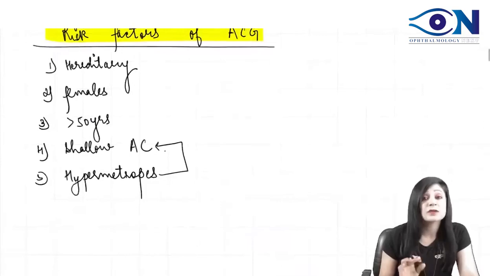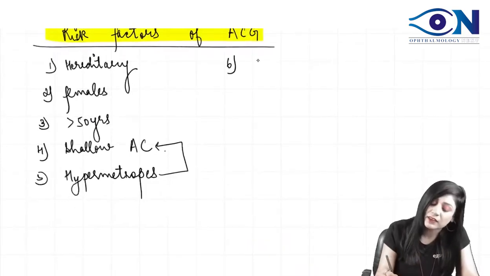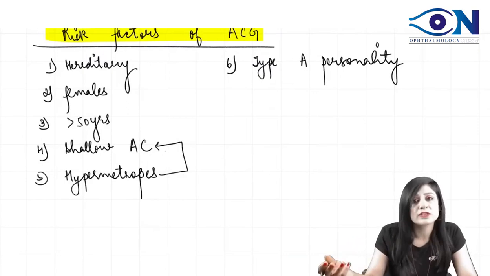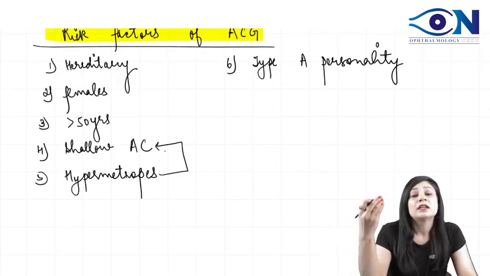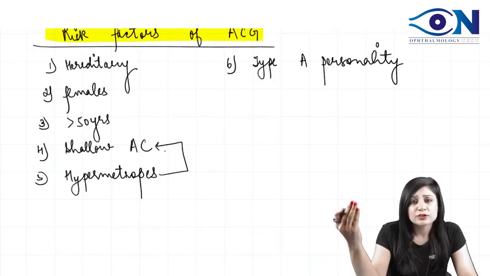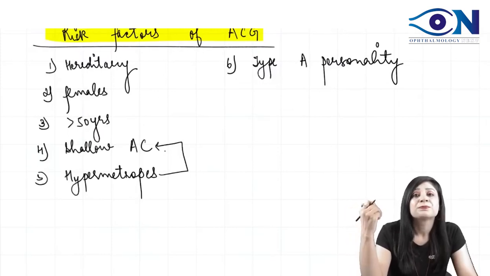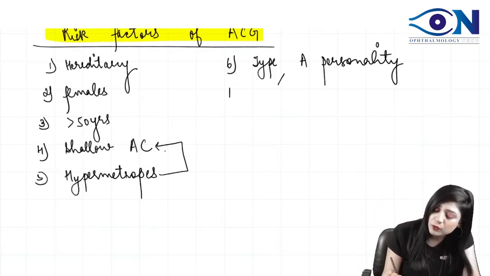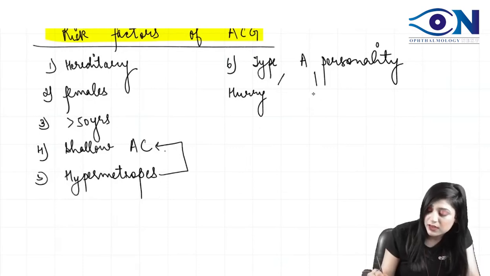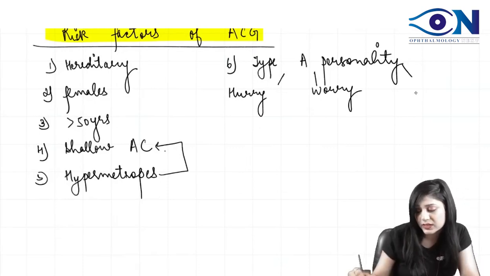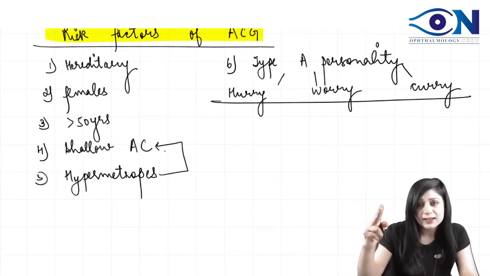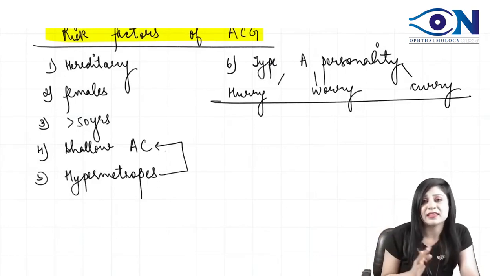Then you must be remembering that I always tell you one very important thing, and that is the type A personality. So these people also have a risk of a lot of diseases, not only acute congestive glaucoma, but diabetes, hypertension, thyrotoxicosis, peptic ulcers, CSR. We have so many things. So what do these people have in common? Three things: hurry, worry, and curry. So all those people who are always in worry, always in hurry, and taking a lot of curry. So these are type A people, and they have more risk.